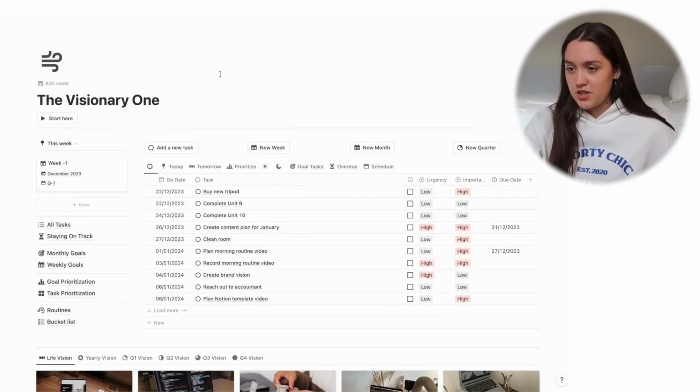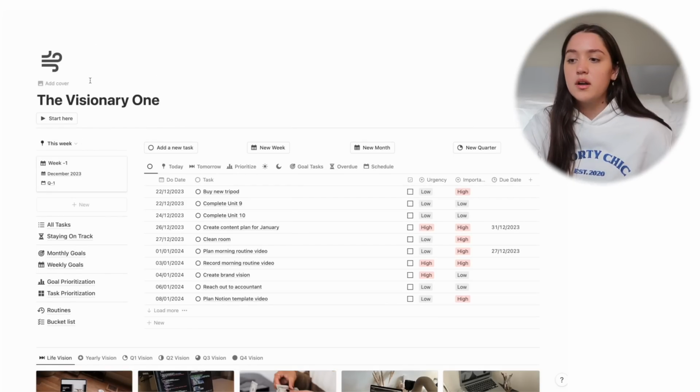So now that we have all of that out the way, let's actually start by showing you the different templates. The first one that we've been on this entire time actually is the visionary one. For the visionary one, monthly goals work best. And monthly goals are the goals that you set and you prioritize, and you try to figure out which is my priority for January, which is my priority for February, and so on.